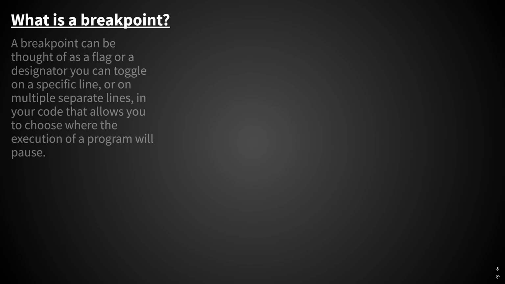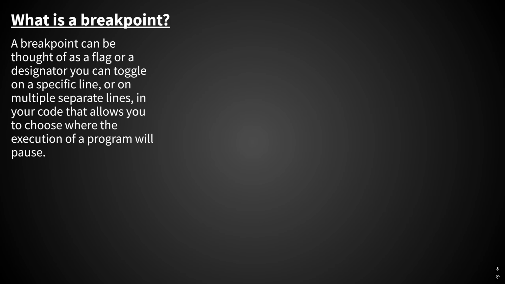So we've established the basics of what debuggers are and what they do. In order to begin understanding how they work, the next step is to discuss a mechanism known as a breakpoint. A breakpoint can be thought of as a flag or a designator that you can toggle on a specific line or on multiple separate lines in your code that allows you to choose where the execution of a program will pause.